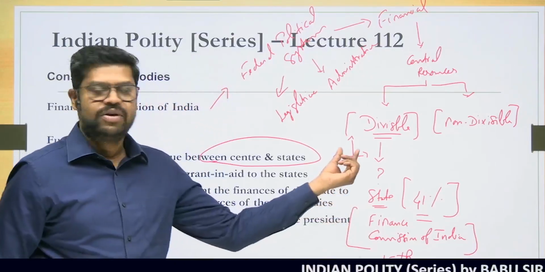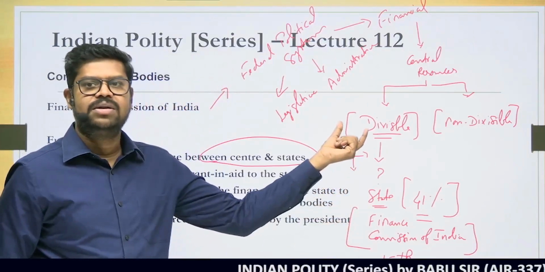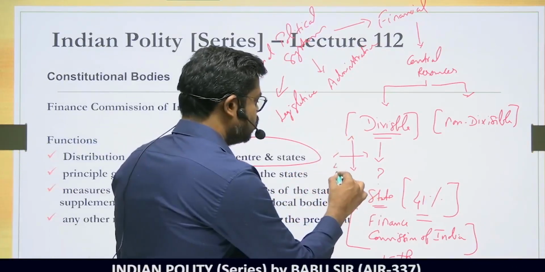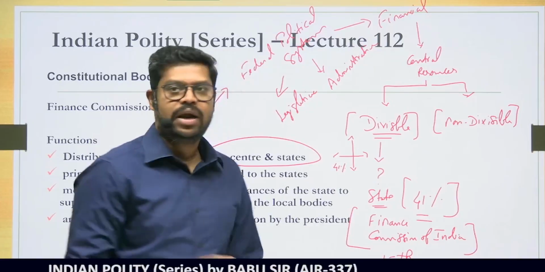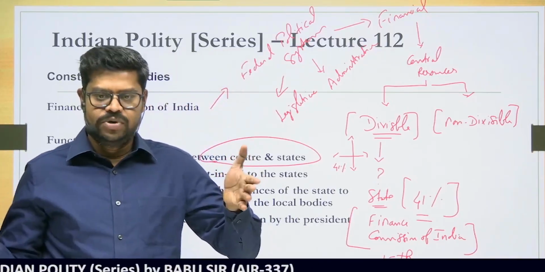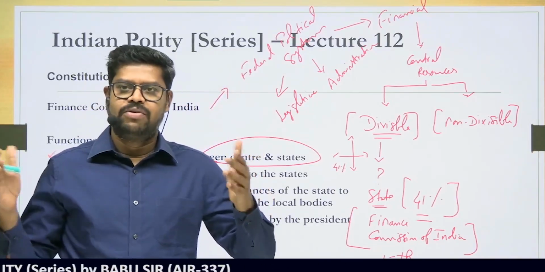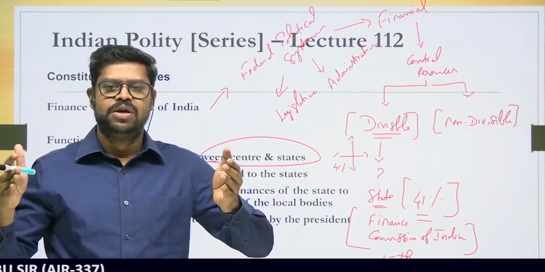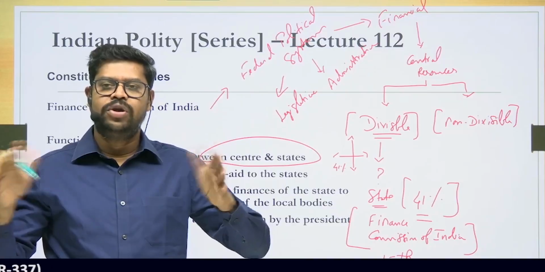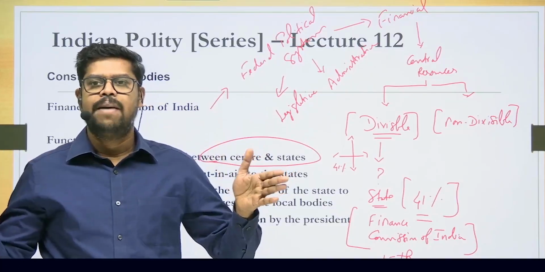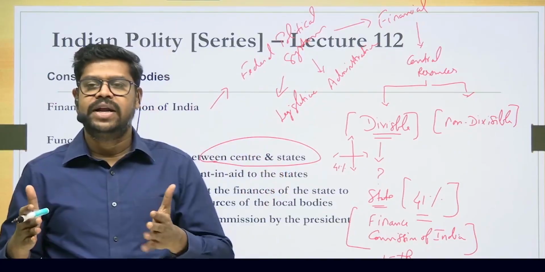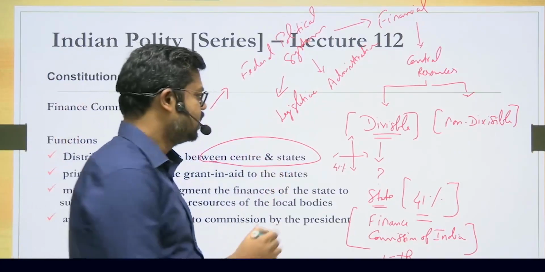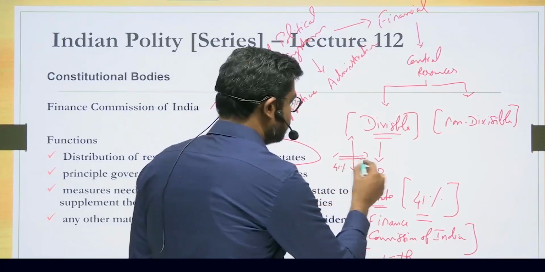Vertical distribution of revenue means among the 100 units of the divisible pool, 41% should go to the states. So collectively for all the 28 states, as we have 28 states today in the Indian Federation, 41% shall be going to all the 28 states, but that is a vertical distribution. But what will be given to each and every state out of this 41% is what is called horizontal distribution.